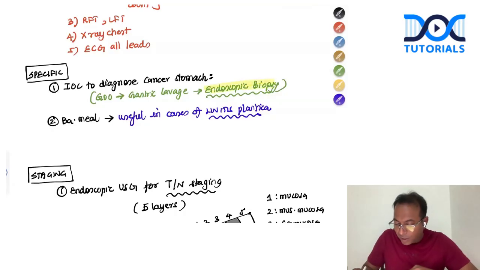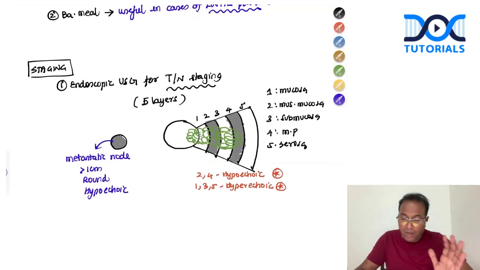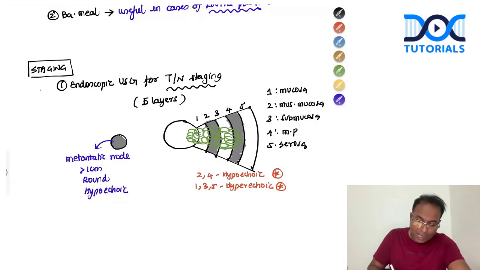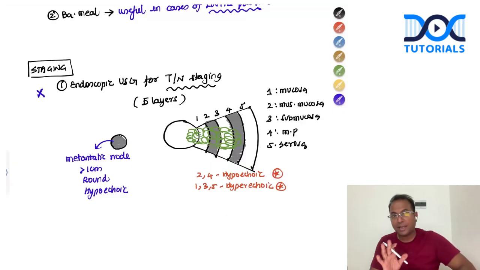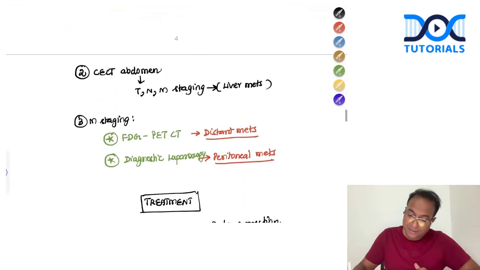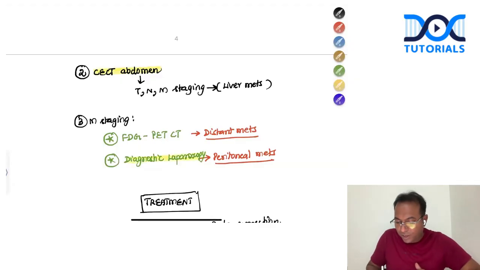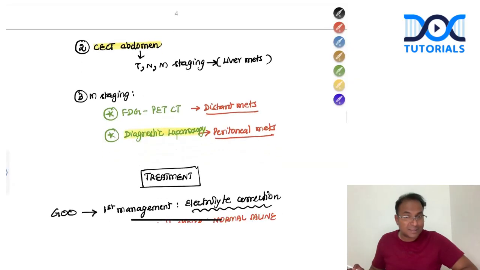In most of our Tamil Nadu medical colleges, including Madras Medical College, there is no endoscopic ultrasound as of now. So even if you miss writing about EUS, nothing wrong. You should definitely write CT abdomen, which is commonly done in practice. And we always do diagnostic laparoscopy before proceeding to any operation for operable cancers.